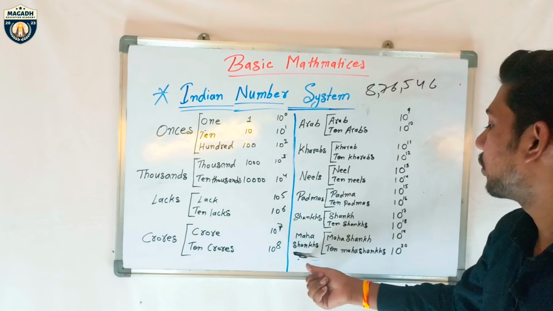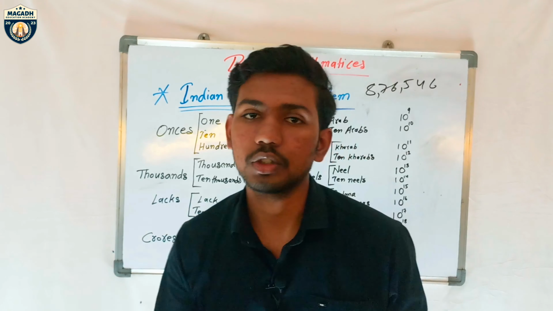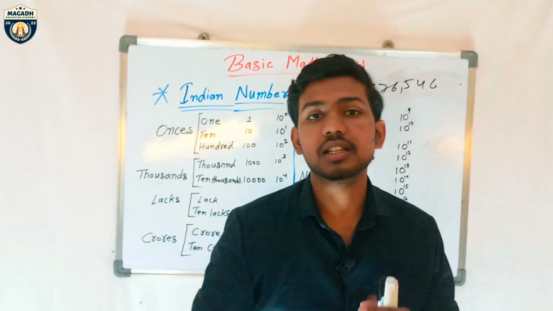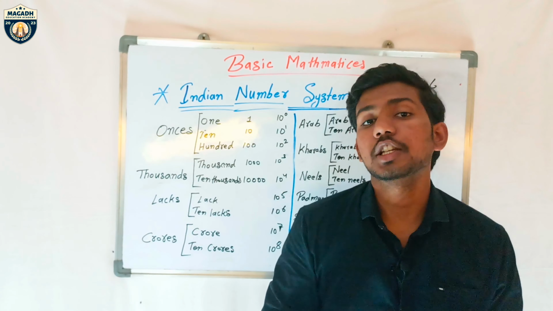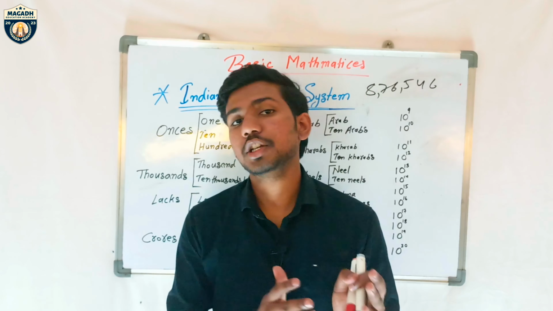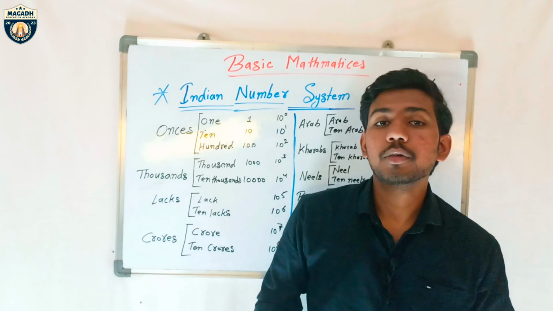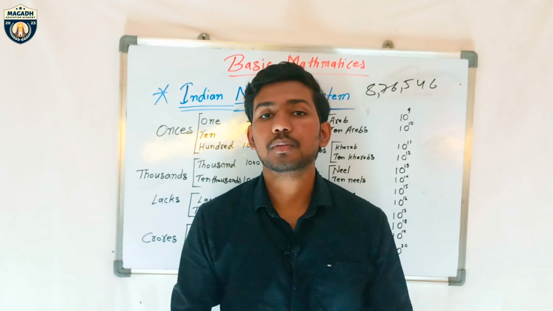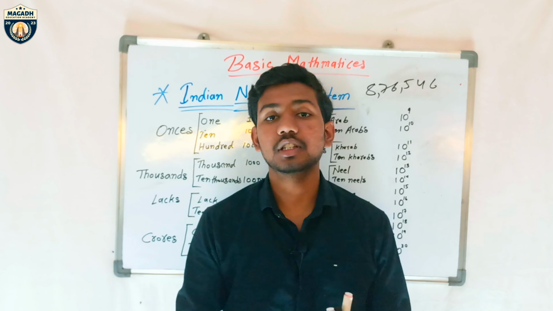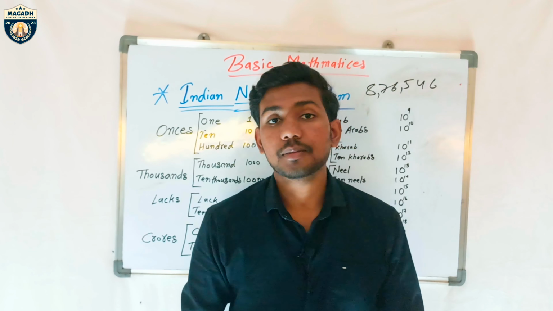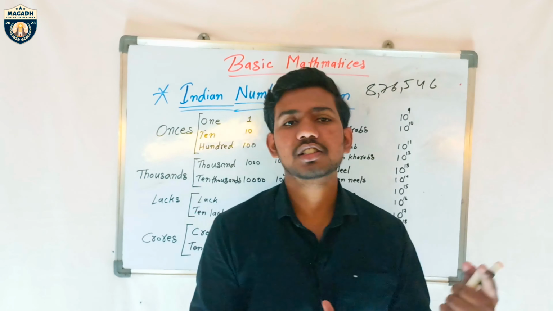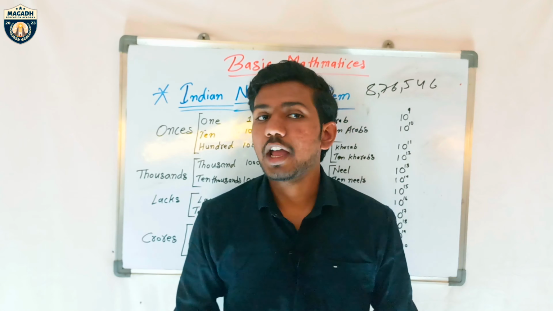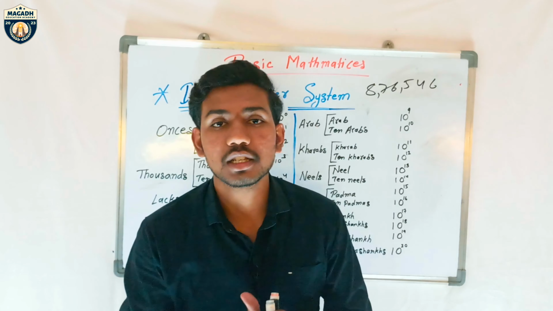Okay, so I hope you captured all of this that I told you. Our video lecture on the Indian number system is completed. In the next video I will talk about the international number system. In a previous video I already talked about number systems, meaning natural numbers, whole numbers, prime numbers, twin primes, co-primes, composite numbers, real numbers, irrational numbers, and so on, which I discussed in our previous classes. If you didn't watch that, you can go and watch it. I hope you understand this, and we will meet in the next lecture.